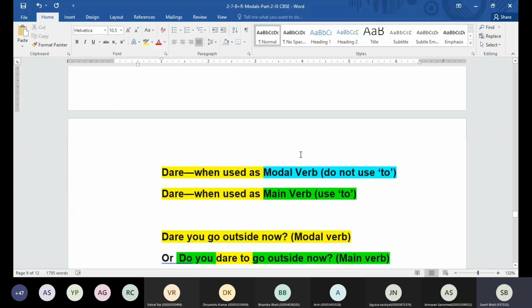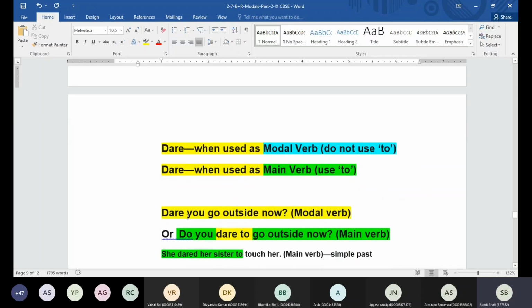When you say dare, dare can work as a main verb and as a modal verb. When dare is working as a main verb, in that case, we have to use the word to. And when dare is working as a modal verb, we don't have to use the word to. Like, we can say, dare you go outside now? Do you have the courage to go outside now? Or we can say, do you dare to go outside now? Either way, the sentence is correct. Okay, but can I say, dare you go to outside now?